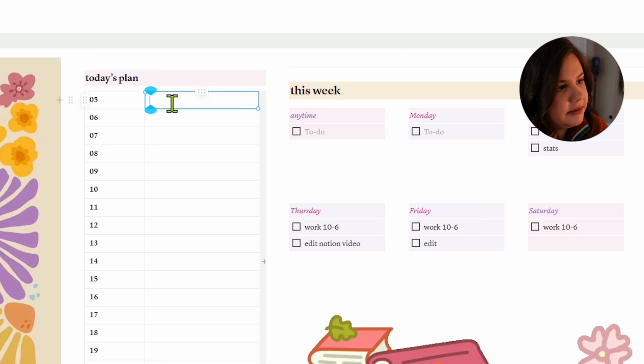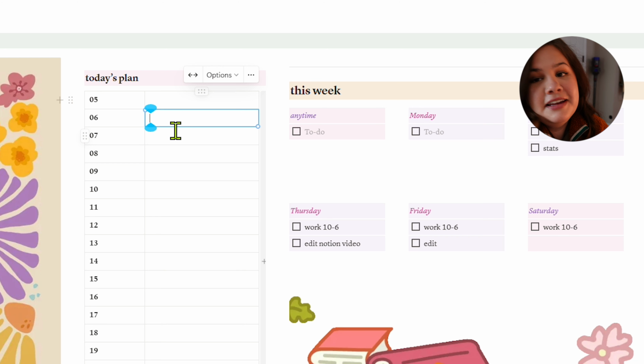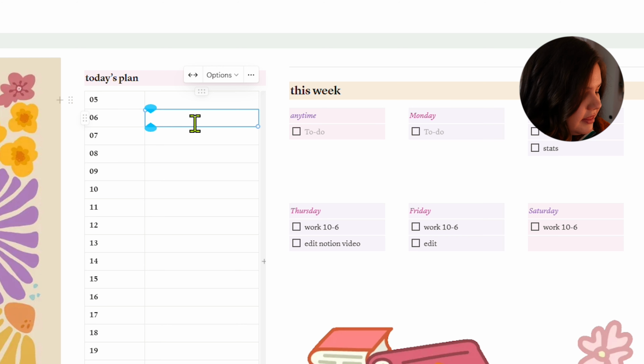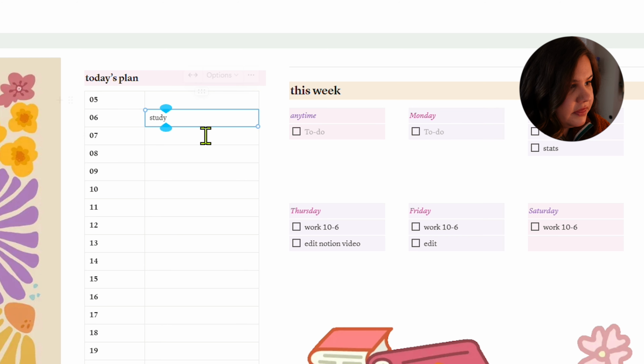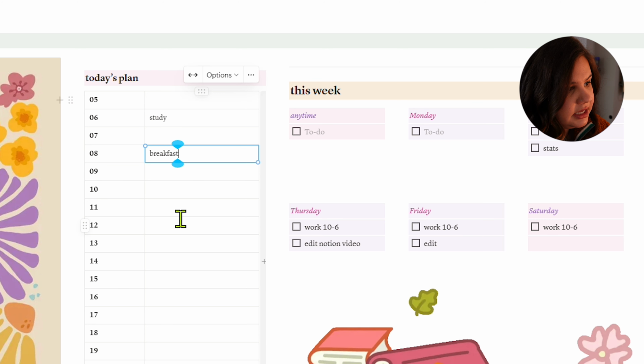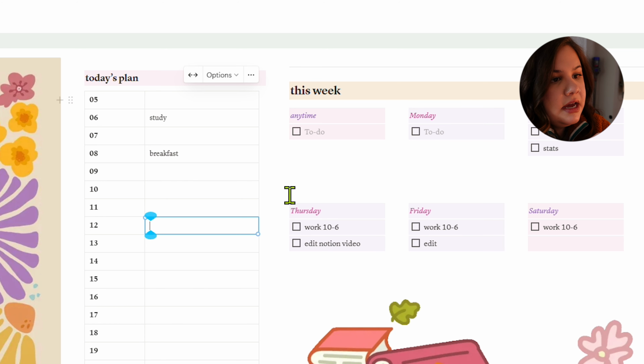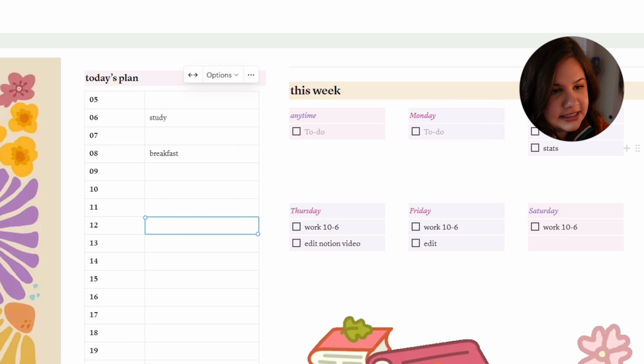This is my plan for the day. Usually if I remember and I'm going to have a full-on study day, I will put things in here one thing at a time, so I know what the day is going to look like. Again, it all comes down to structure and how you like things. Also over here, I have a very quick glance at what my week looks like. So today I did my stats. I'm currently recording my Notion video, and then I'm going to a Pacers final game tonight. So a lot of fun.